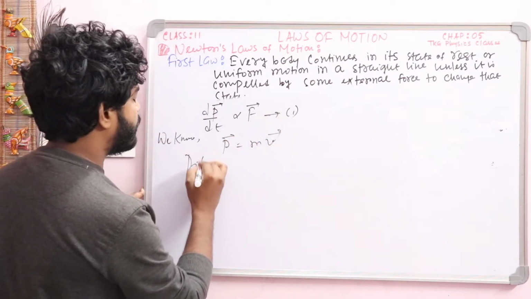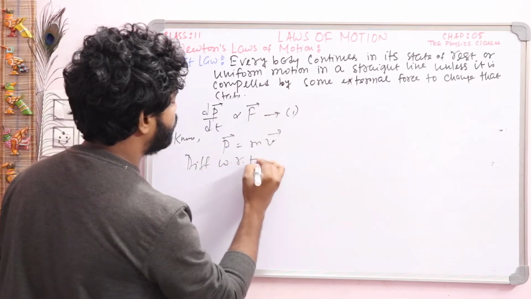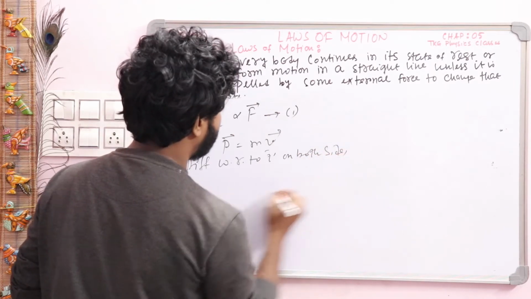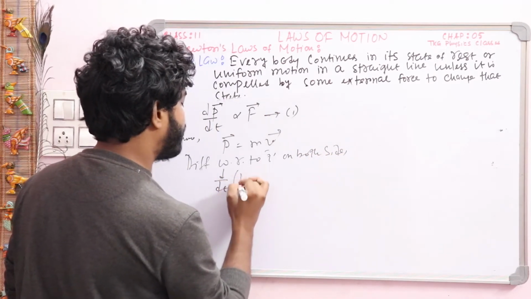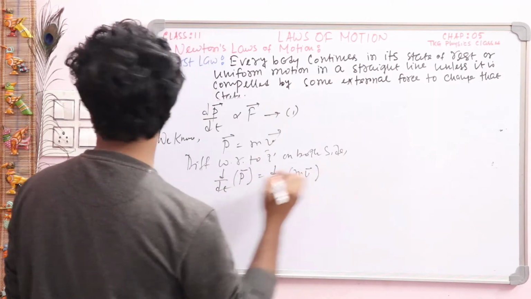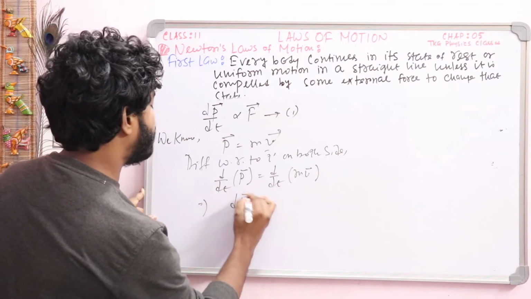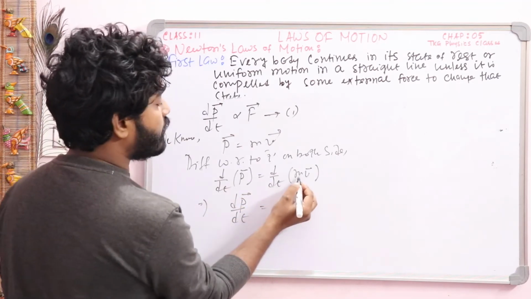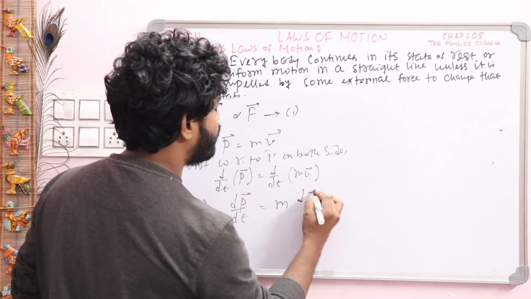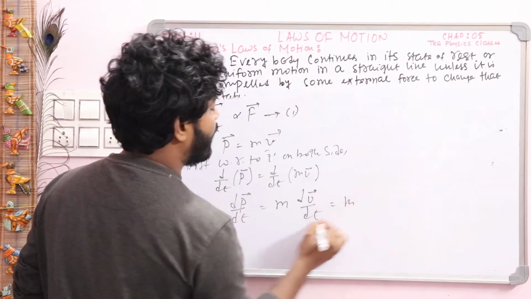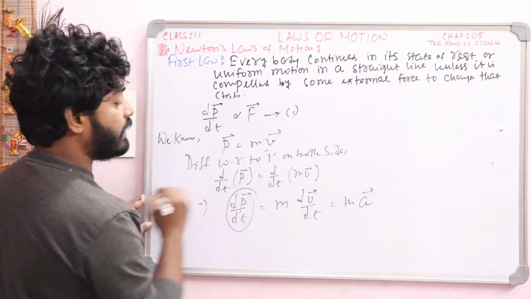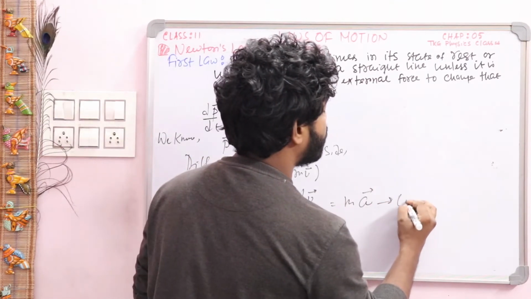Differentiate with respect to t on both sides: d by dt of the p vector is equal to d by dt of m into the v vector. Here the mass m is constant, so it stays outside, and we get dv by dt. Here m and dv by dt, that means acceleration a. So dp by dt is equal to m into a. This is our equation 2.